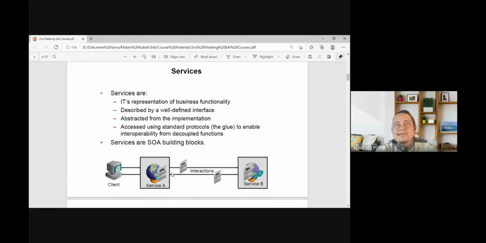There are two types of service that can be implemented. First, using the SOAP protocol, SOAP, Simple Object Access Protocol. So I can write it here.